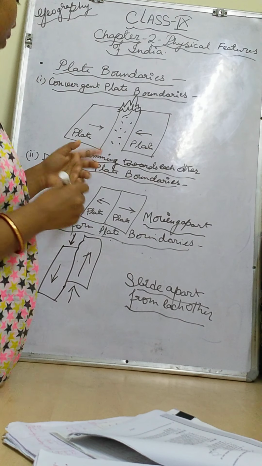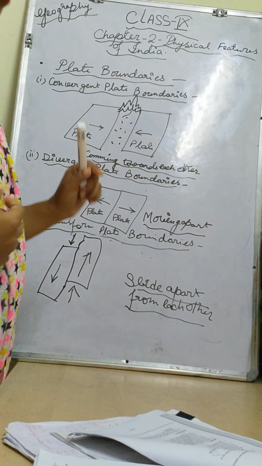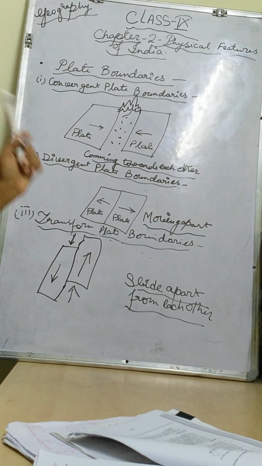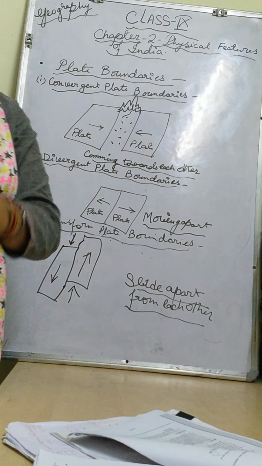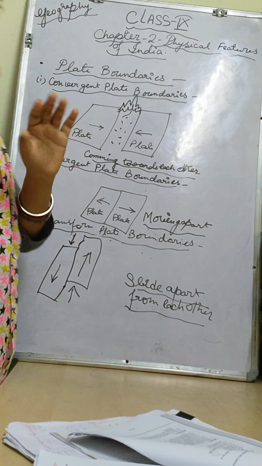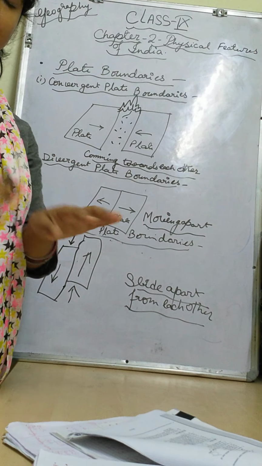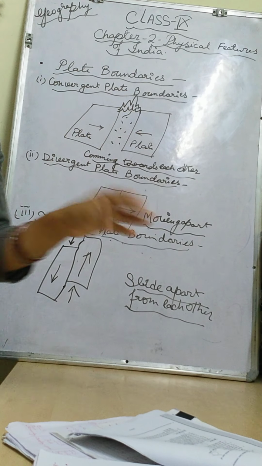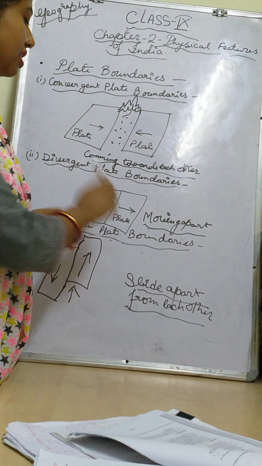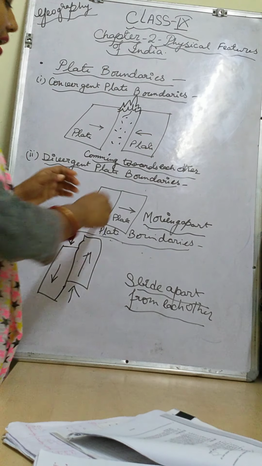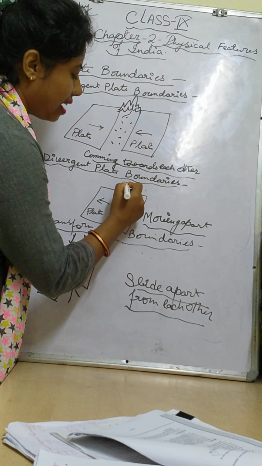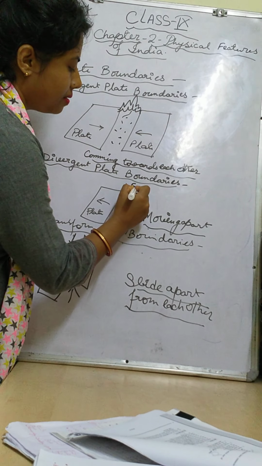Next, number 2 will be the divergent plate boundaries. Here, what will we see? Here, the two plates are joined to each other. But due to some stretches, faults, and cracks, the plates are moving apart from each other. So in these cases, what is happening? Inside the area, cracks or faults form.